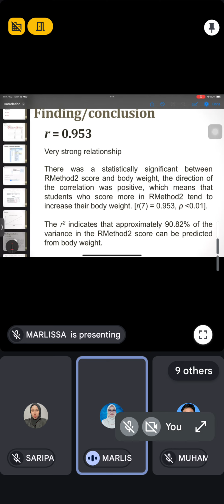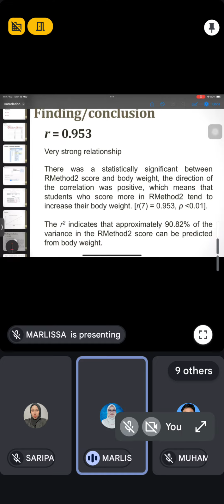You have to look at the value of Pearson correlation here. This part shows the strength and the direction of the correlation, and the value is 0.953. So there is no negative sign here, meaning that the direction is positive. So it is positively correlated, and the strength is 0.95.